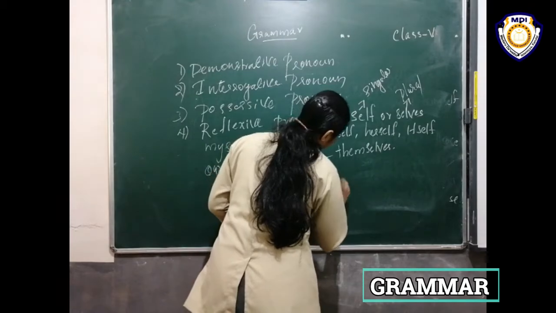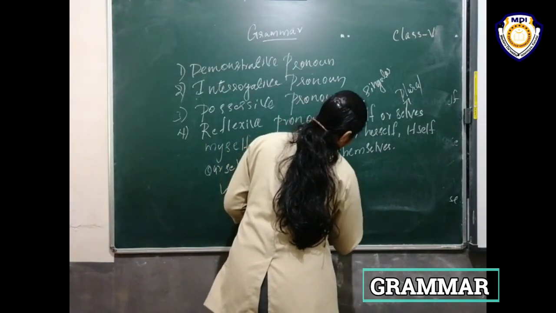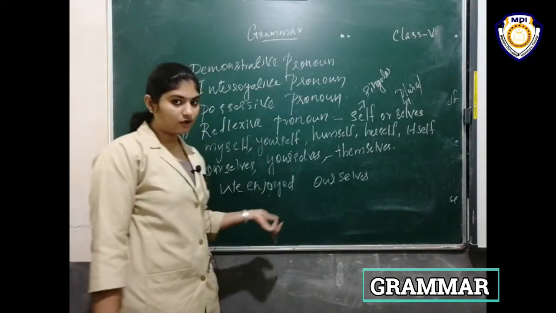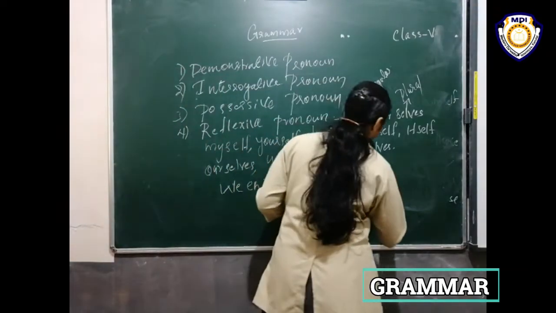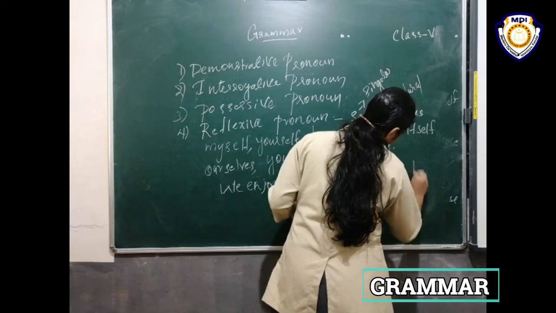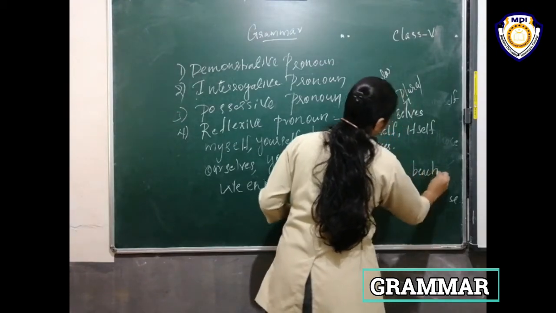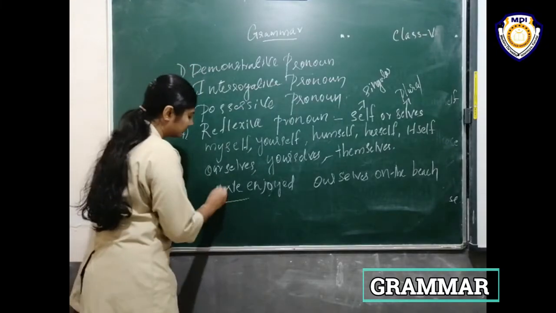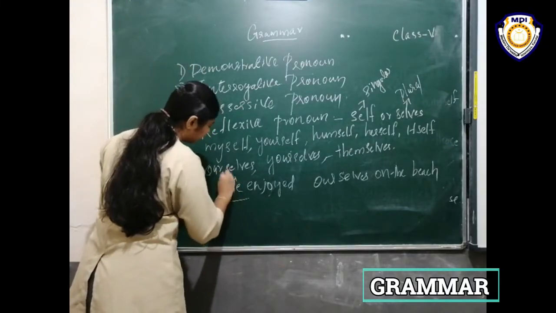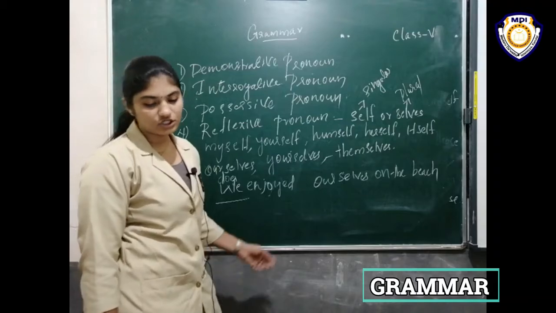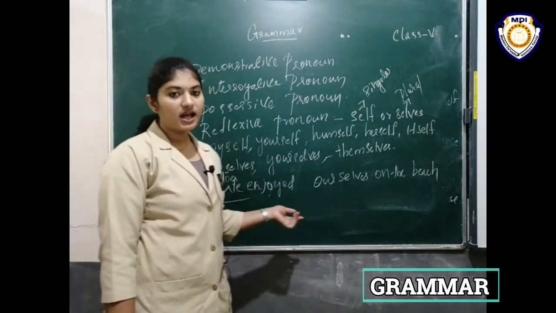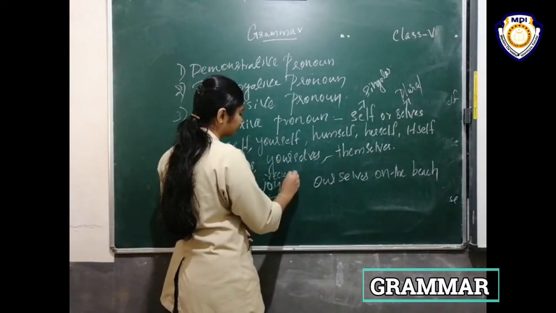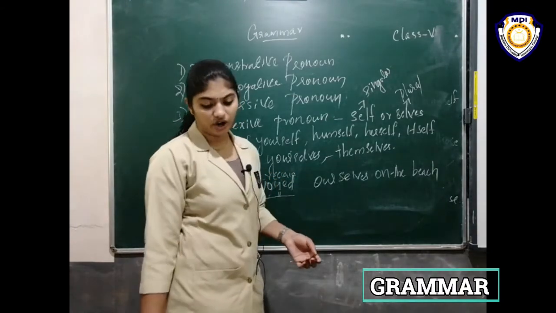Here, we is a doer, and enjoy is the receiver of the action.